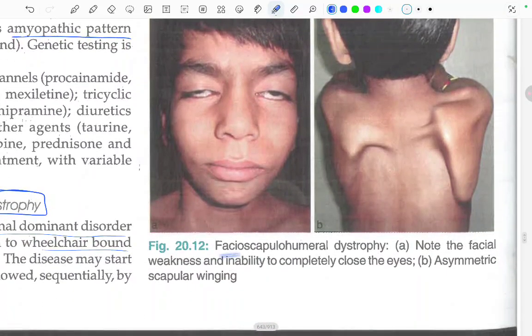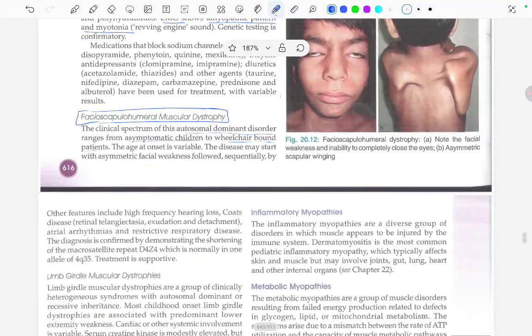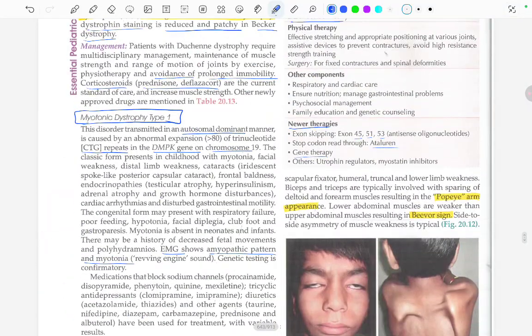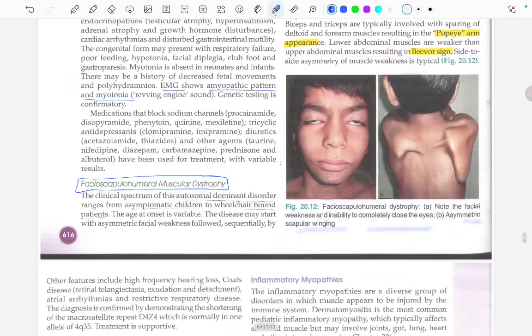This is the facioscapulohumeral dystrophy. Note the facial weakness and the inability to completely close the eyes, and there is asymmetrical scapular winging seen in this facioscapulohumeral dystrophy. Okay. We read till the beaver sign, and side to side asymmetry of the muscle weakness is typical.